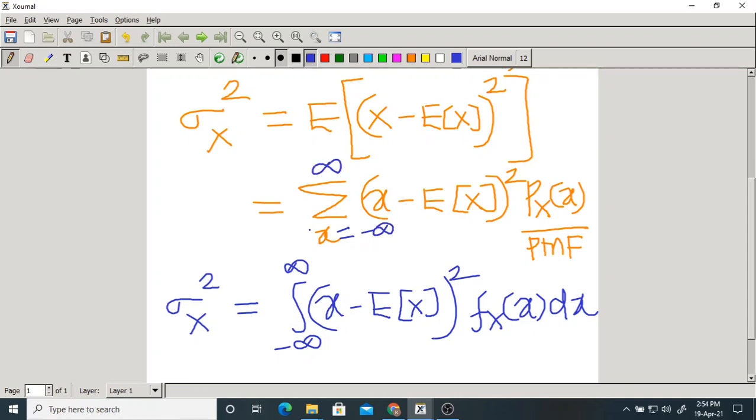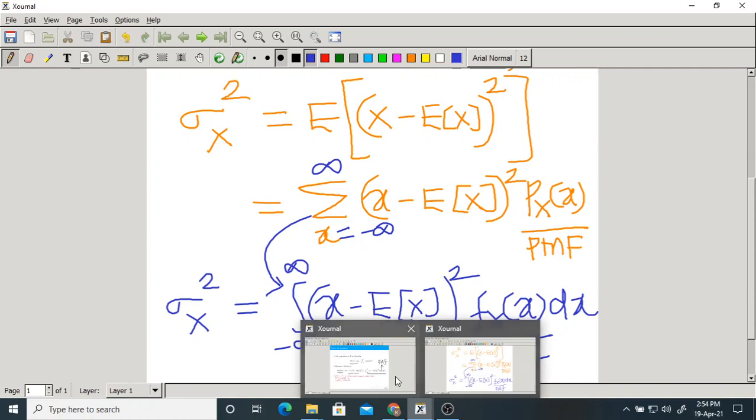Just the summation becomes integration and the PMF becomes the PDF. So if you know the formulas for a discrete random variable, you can easily write those for a continuous random variable by changing summation to integration and PMF to PDF.